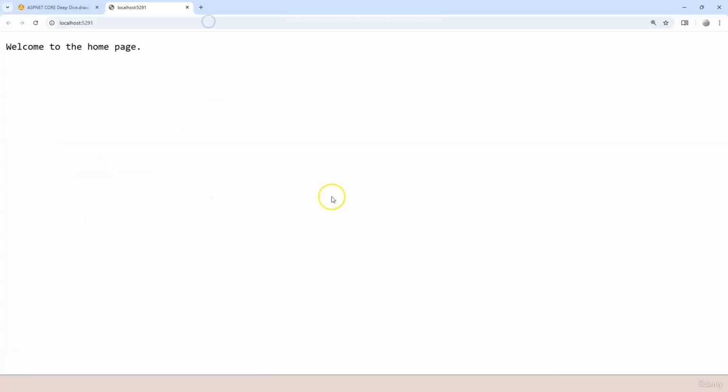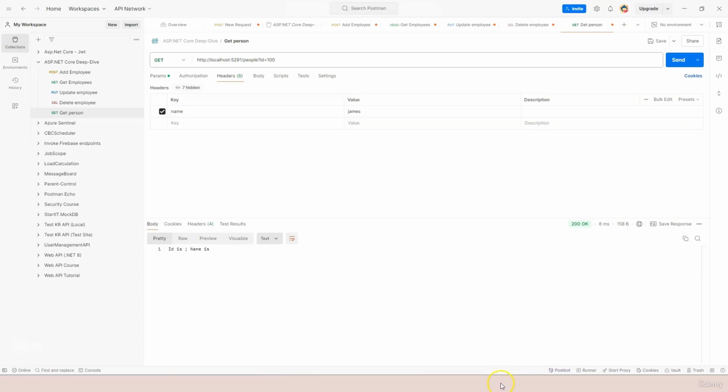Let's run it and let's go to Postman and let's go to get person. And you can see that in the body, we don't specify anything. And in the header, we already specified James, and the parameter, we already specified 100. But if we click on send, what's coming back is ID is empty, and name is empty. What does that mean?